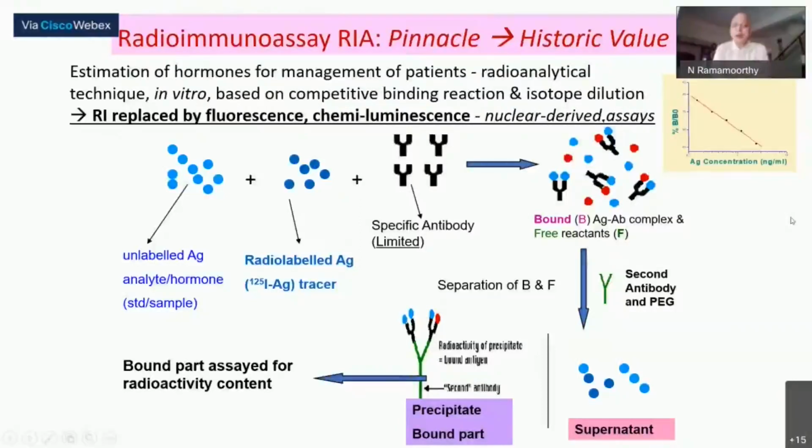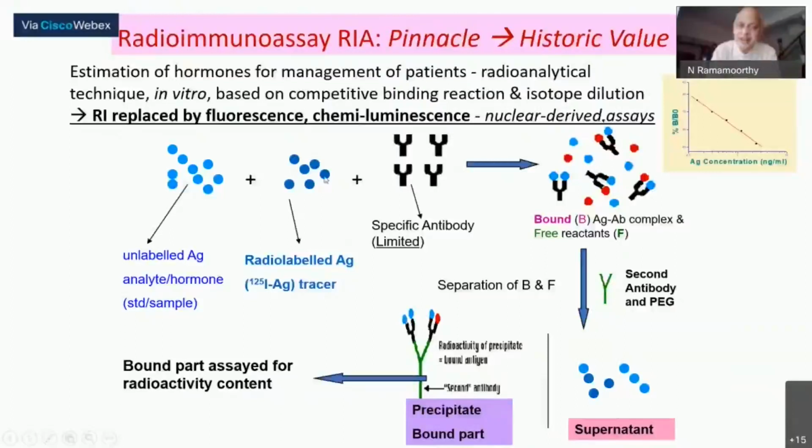This competitive binding assay is a relatively simple reaction of three reagents, and then an ability to do a separation. The separation could be done either using physical means or, once again, using another biochemical means. This particular illustration shows the biochemical means of using a second antibody to do the precipitation, but this could very well be done by other physical means. Suffice to know that you will be able to separate what is bound with the antibody and what is still freely floating as the tracer.